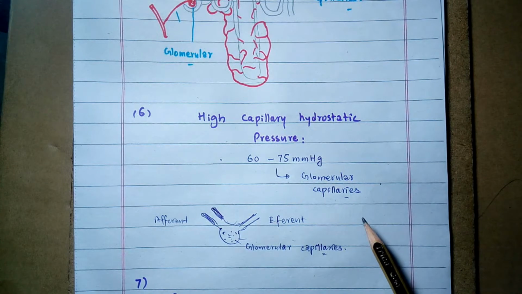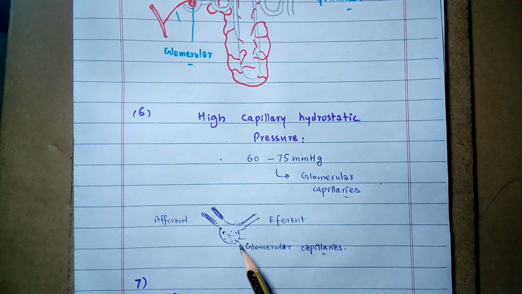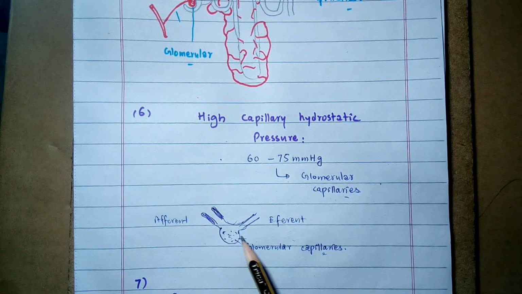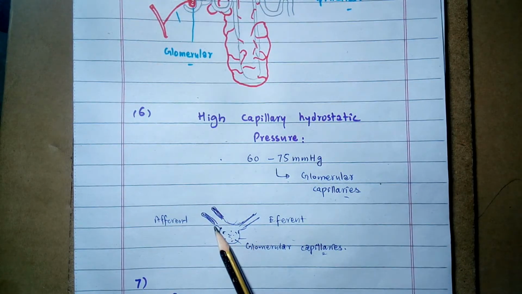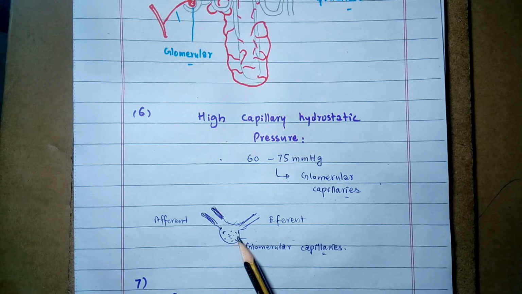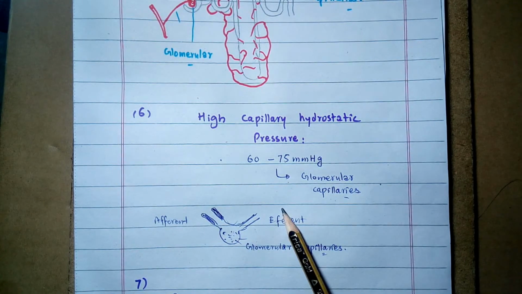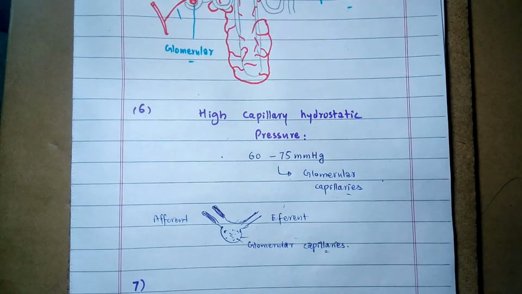The reason is that the efferent arterioles are relatively narrow. So the blood that is coming into the glomerulus per unit time is not able to leave the glomerulus per unit time. Therefore, the blood accumulates in the glomerular capillaries.